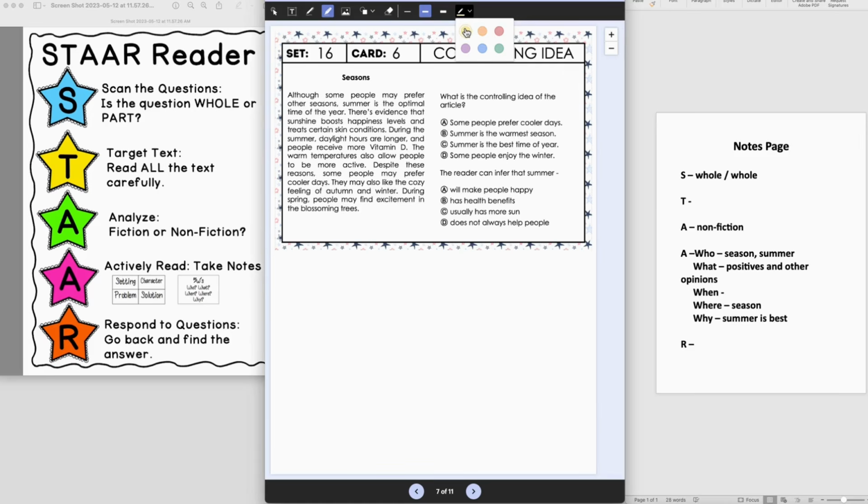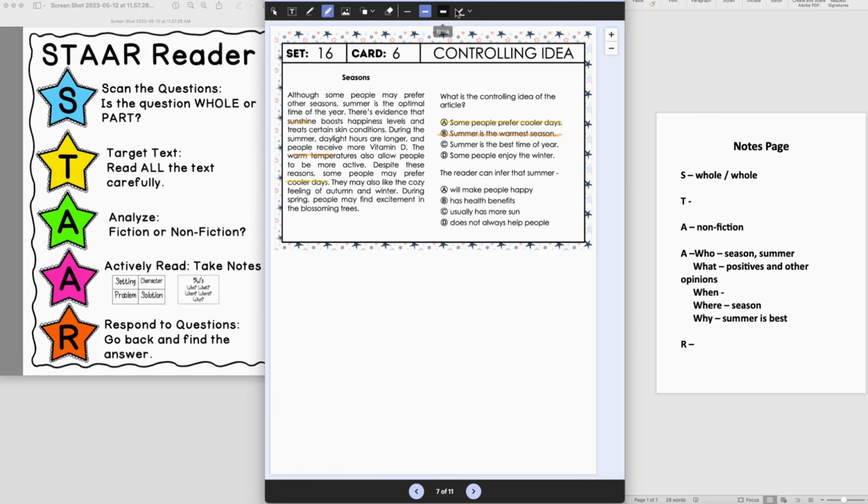What is the controlling idea of the article? A, some people prefer cooler days. Okay, well, it does talk about cooler days here, but that seems like just a small piece of the passage. Let's look at B, summer is the warmest season. Well, it talks about sunshine and warm temperatures, but I don't really think that's the point.